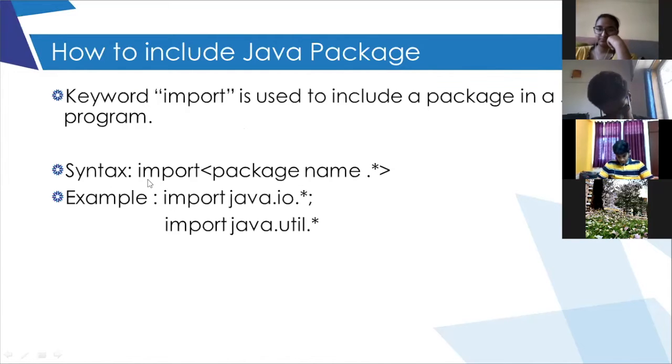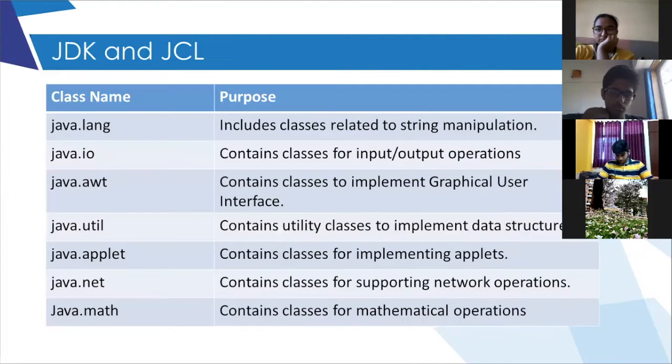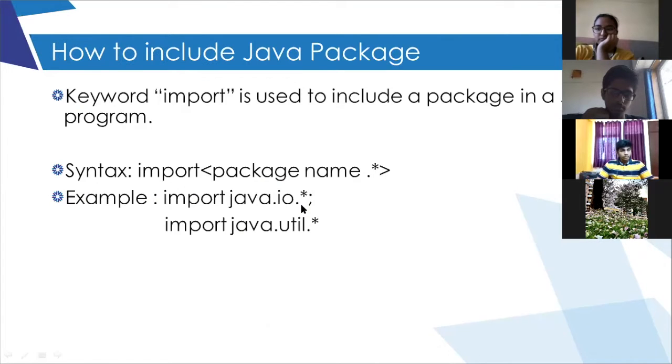This is the syntax of importing: import, then the package name, and then dot star. Examples I have also given: import java.io.*, import java.*. And if I want to import a particular file, I will write the particular name after the dot, here, instead of the star.